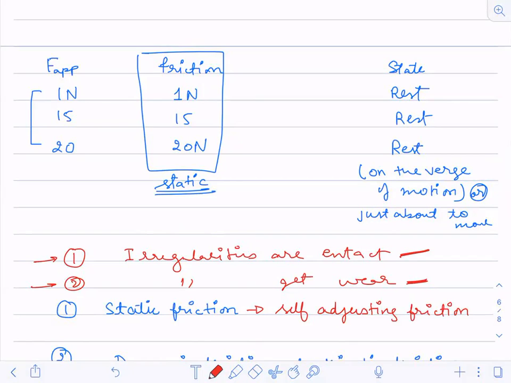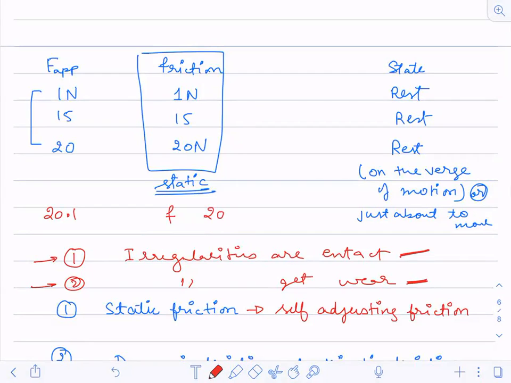Now suppose I keep the force as 20.1. Then the friction value will be F, suppose, and what can you tell from here?